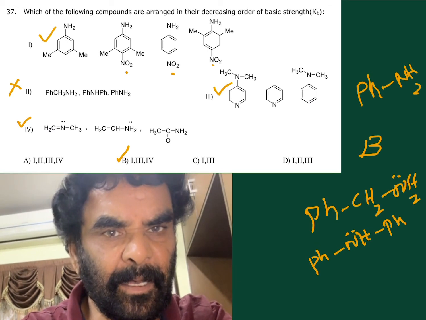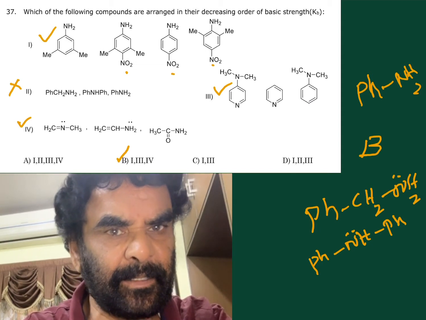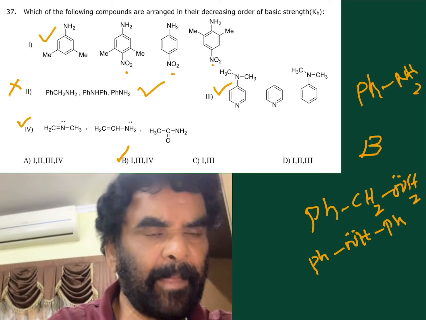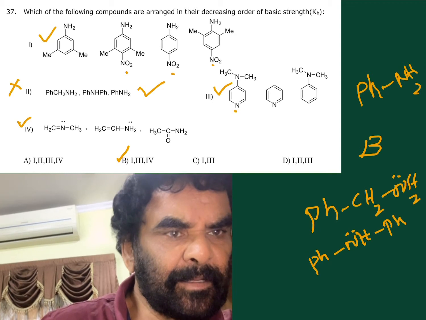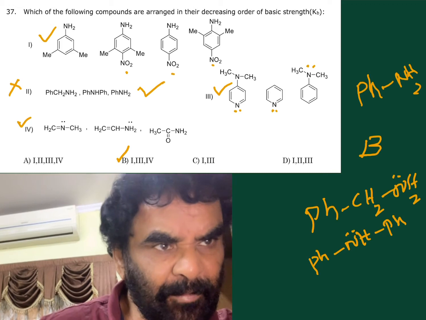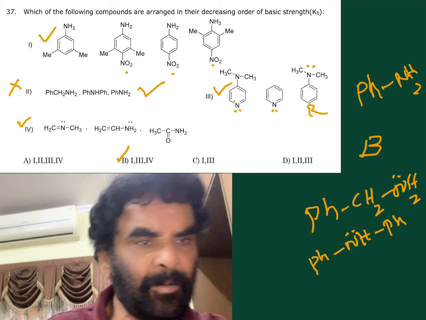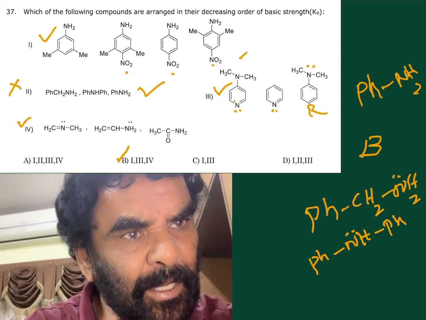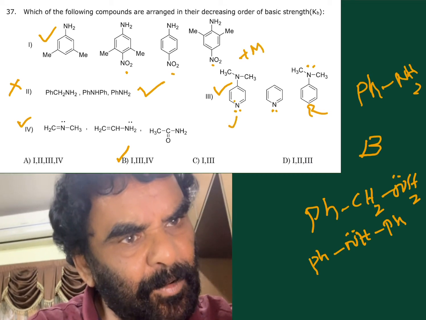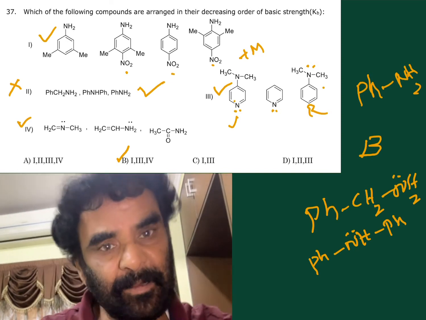And this is the highest. Next to the third one, aniline, least is this. Therefore, this is correct. This is also correct. You see, here lone pair is available, here lone pair is available, but involved in the ring resonance, availability is less. These two are more. Among this shows the plus M effect pumping. So this is more. Next, least is this. Therefore, this is also correct.